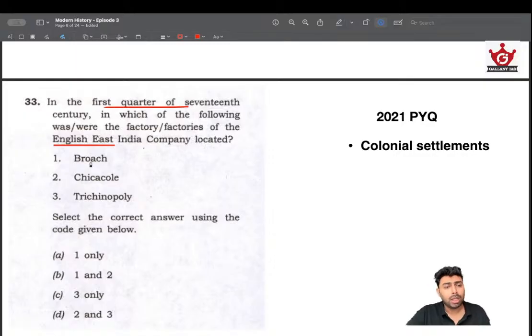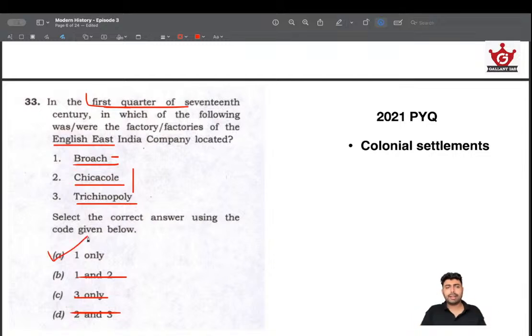Okay, remember that. So I knew that Bharuch is a possible thing because Bharuch is on the Gujarat coast, so they could have set their base there. And Srikakulam and Tiruchirappalli are both on the eastern side. So these two have a lesser chance because in the first quarter of the 17th century is when the British are actually setting foot. At a later stage, these territories may have been occupied by the East India Company, but in the initial phase, they came in the western part, starting with Surat and Bharuch. So there is a good chance that these two won't be there. That's how I arrived at the answer as A.